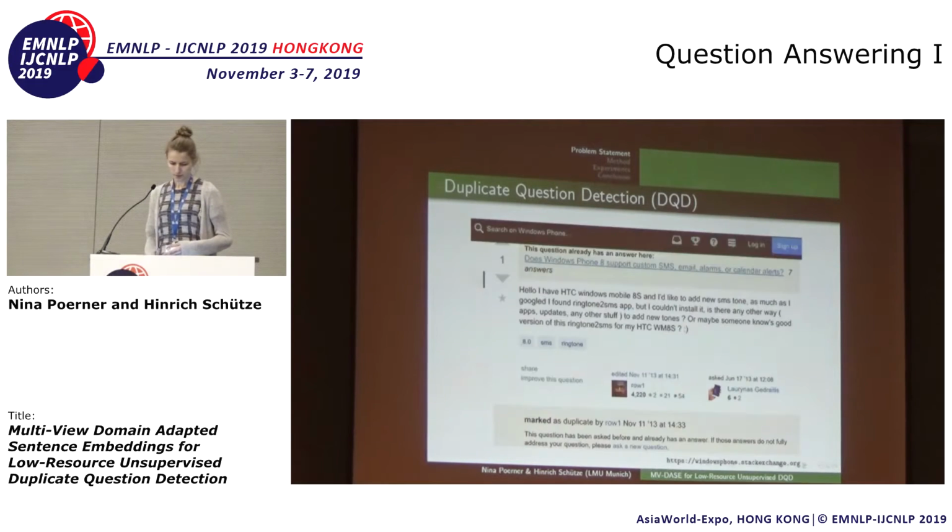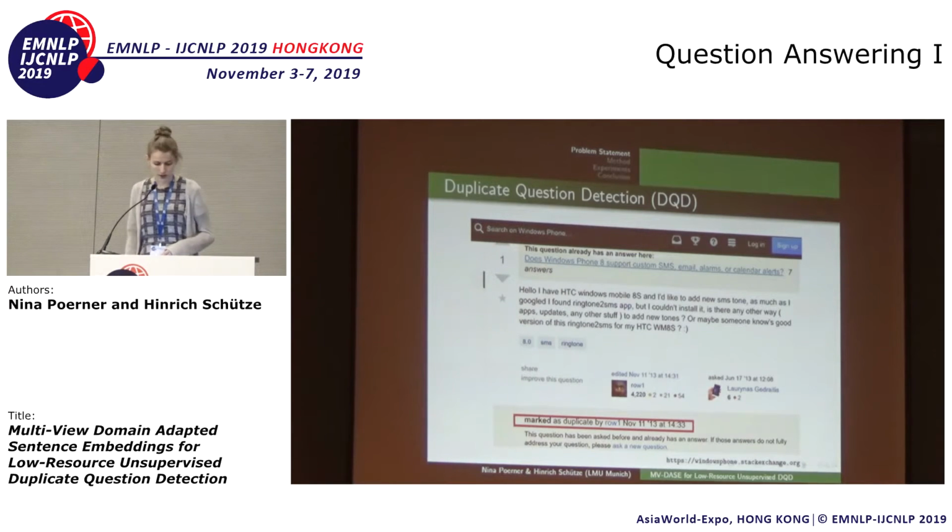To give you a more motivational example, this is a screenshot from Stack Exchange Windows Phone. Here, a relatively new user asks a question about adding new alert tones to their Windows Phone 8. And a more experienced user down here points out that this question is actually a duplicate of a previous question, and that answers to the new user's question can be found in that thread.